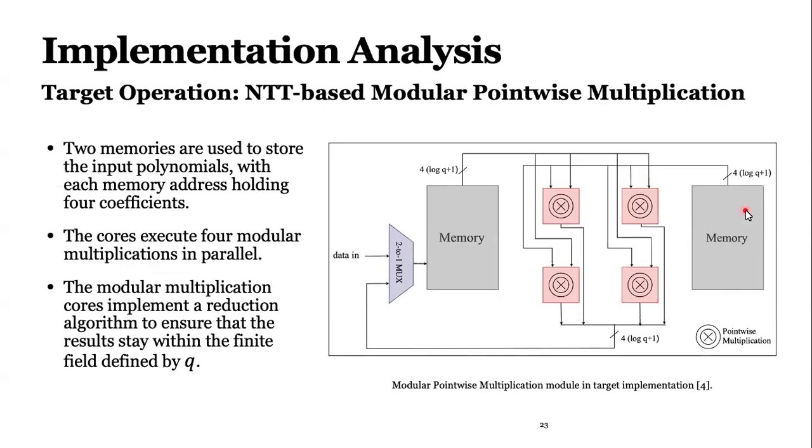And I want to talk about how they implemented this NTT-based modular point-wise multiplication. They use two memories that are getting the coefficients one by one, and they have 4 multiplication cores. It means that they are executing 4 modular multiplications in parallel. And they have a mux to make sure whether the first data is coming or the data is already being written.